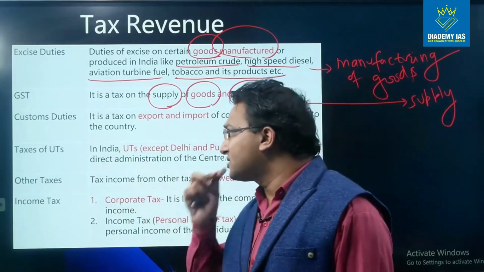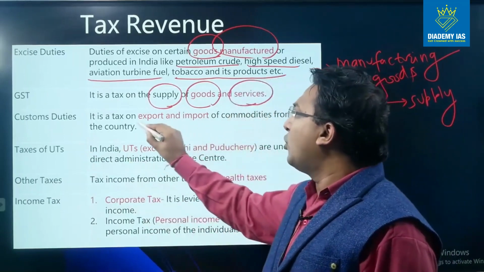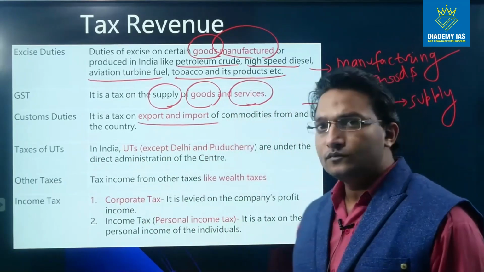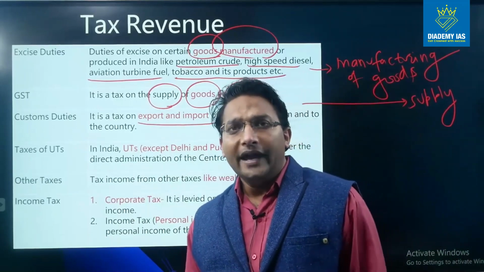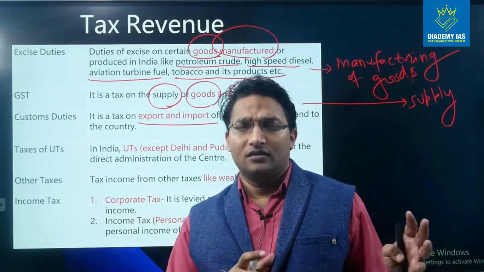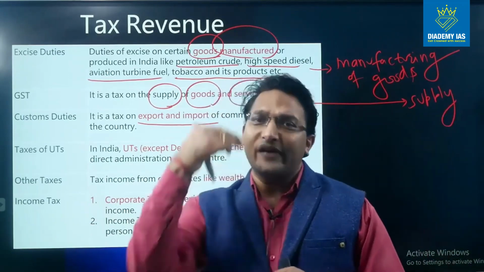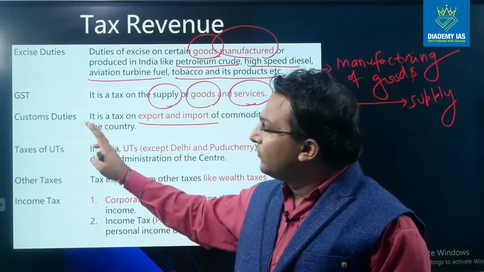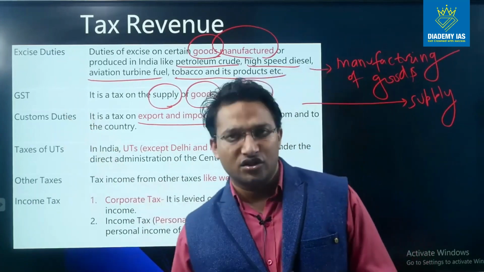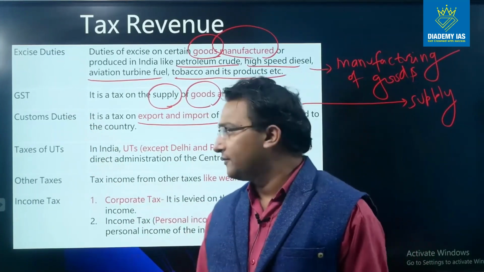Customs duty. Customs duty is on the import and export of items. So when any commodity crosses the border, either in the form of import or in the form of export, the tax which is levied on that transaction is called customs duty.